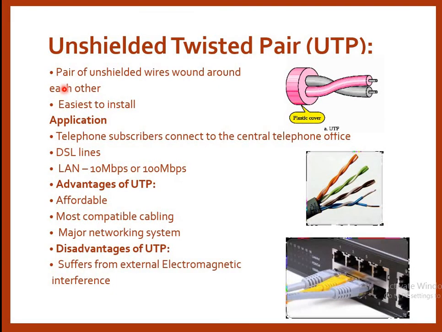Unshielded twisted pair cable. Here a pair of unshielded wires are wound around each other, easy to install. So this one is your unshielded twisted pair cable, where the twisted pair cables are not covered with a shield. Therefore, it is called a UTP, or unshielded twisted pair cable.